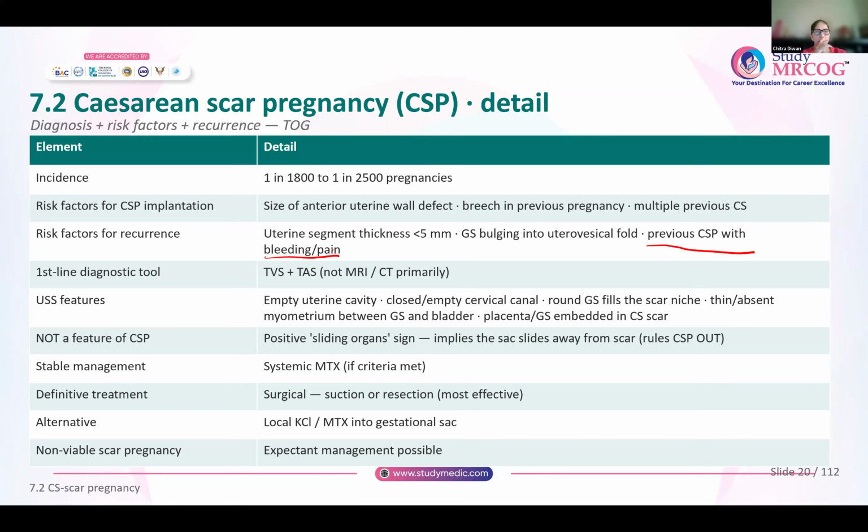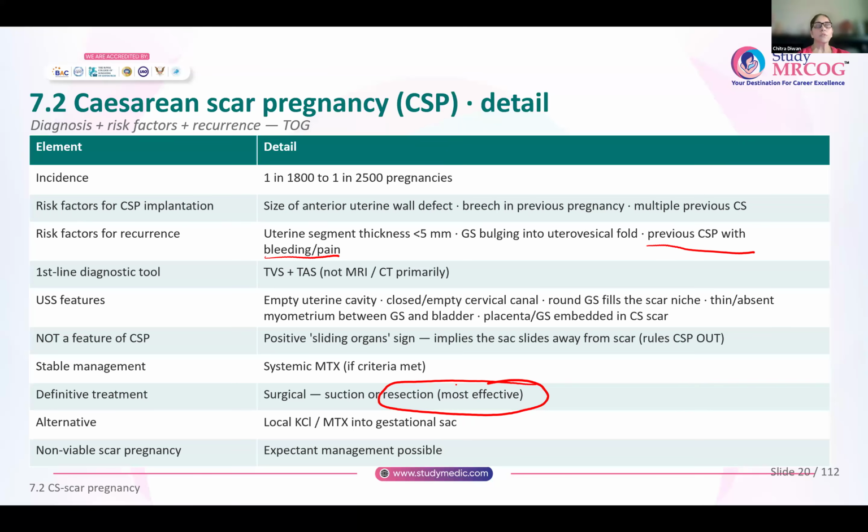Now, if the patient is stable and the criteria are met, you can give systemic methotrexate. Definitive management is surgical, where you can do either a suction or a resection. Resection is said to be more effective than suction.